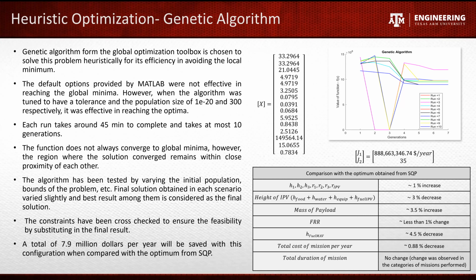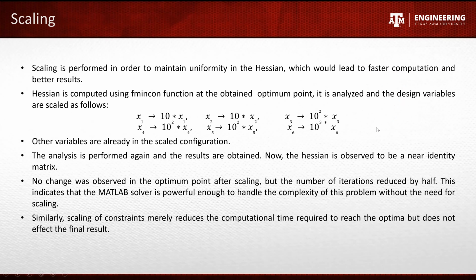And this shows that genetic algorithm is more efficient than SQP. So various runs were performed and the best result was obtained, similar to what we did in SQP. The outputs from this problem are around $888 million per year and 35 years. Comparing that with SQP, a total of $7.9 million was saved, and there were small changes in the design variables as well. We also performed scaling for this.